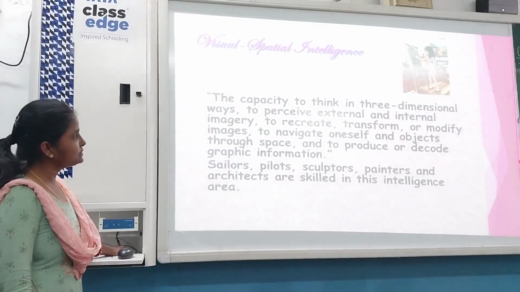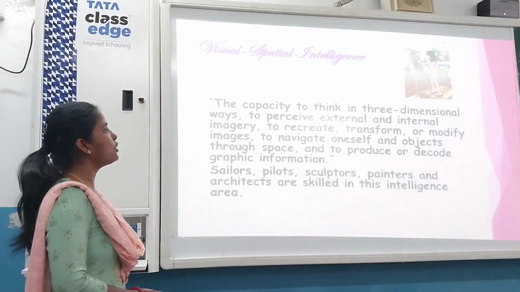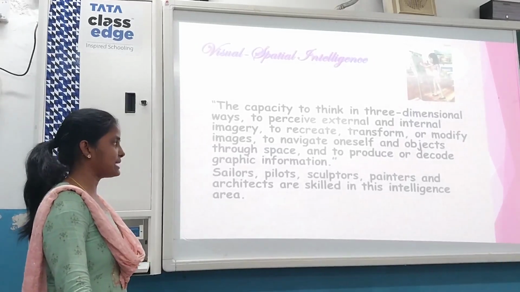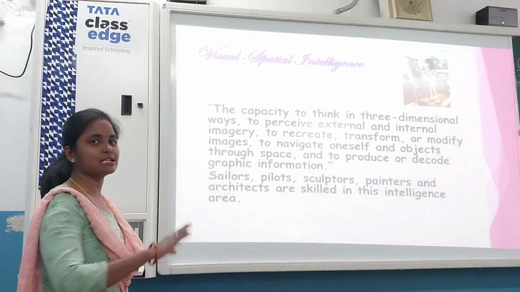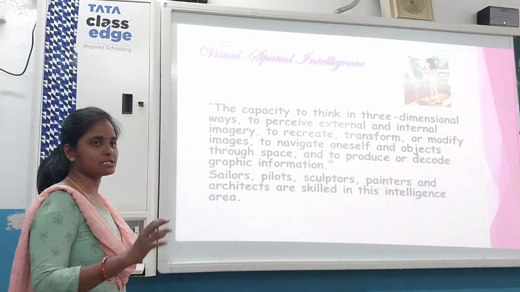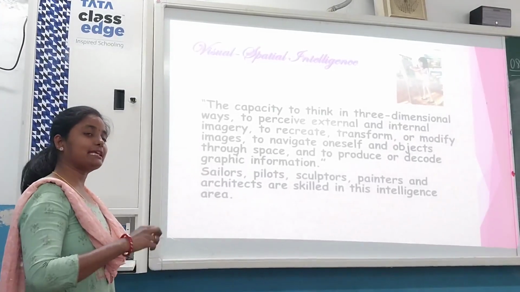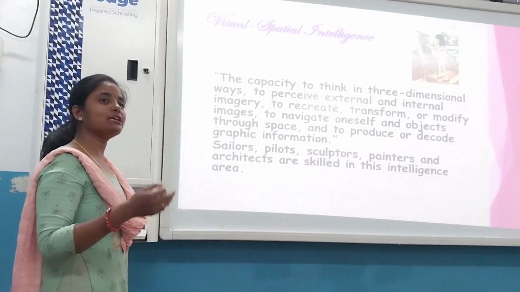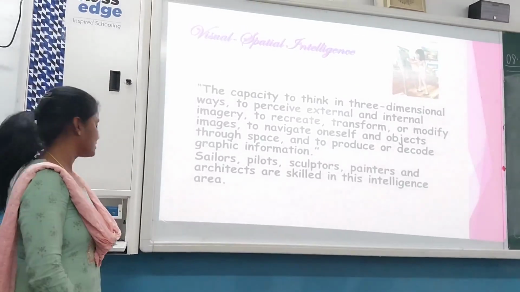So to perceive external and internal imagery, to recreate, transform or modify images, to navigate oneself and objects through space, and to produce or decode graphic information. So all things come to the space itself or directions itself, north, south, east, west, and like that. Suppose I take the example of pilots. They know where they need to go, how they need to change the direction and all. So they have that intelligence in them.